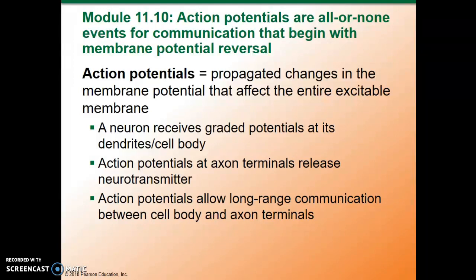An action potential is a propagated change in the membrane potential that affects the entire excitable membrane. Now, keep in mind that the neuron receives information at the dendrite or cell body, but at the far end of the neuron, at the axon terminal, it releases the neurotransmitter. So something has to connect the graded potential at the cell body with the release of the neurotransmitter, and that's the action potential.